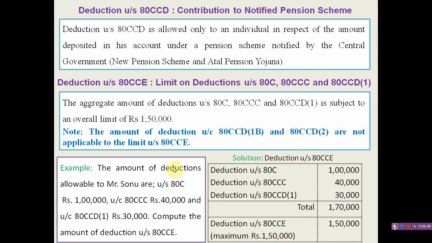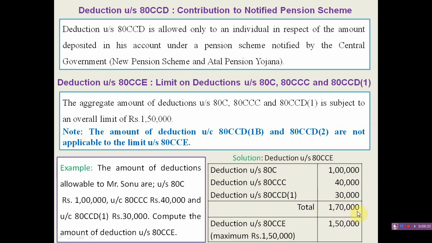Example of section 80CCE. The amounts of deductions allowable to Mr. Sonu are under section 80C 1 lakh, under section 80CCC 40,000 and under section 80DD 30,000. Compute the amount of deduction under section 80CCE. Solution. It is very simple to compute the amount of deduction. Just aggregate the amounts of deduction allowable under these three sections, that is 1,00,000, 40,000 and 30,000. So the total aggregate amount of deduction under these three sections is 1,70,000.